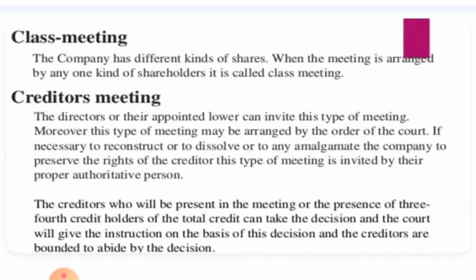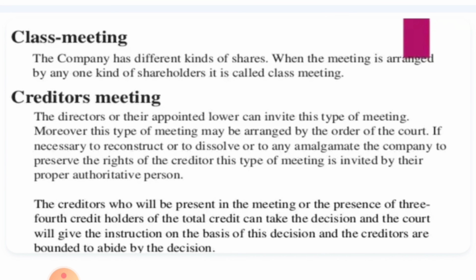Next one is the meeting of the creditors. The directors or their appointed lawyer can invite this type of meeting, and moreover this type of meeting may be arranged by order of the court if necessary, to reconstruct or dissolve or amalgamate the company, to preserve the rights of the creditors. This type of meeting is invited by the proper authorised person.